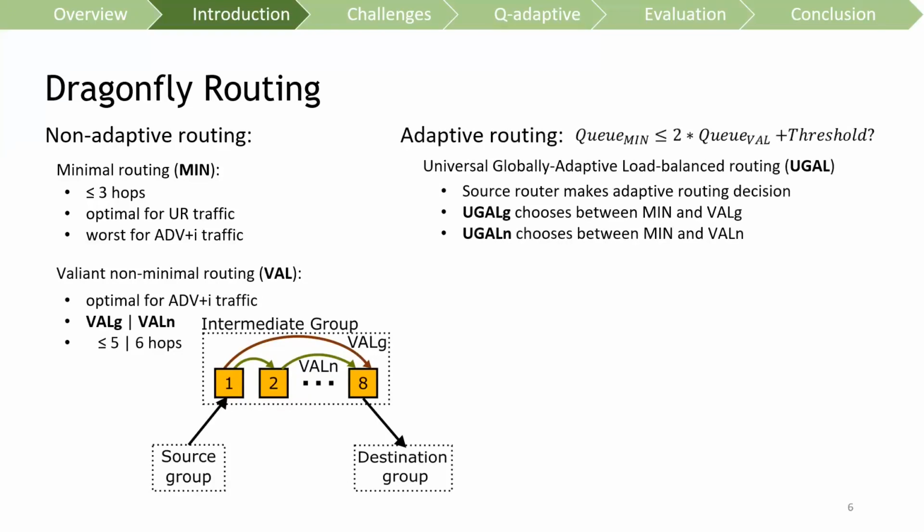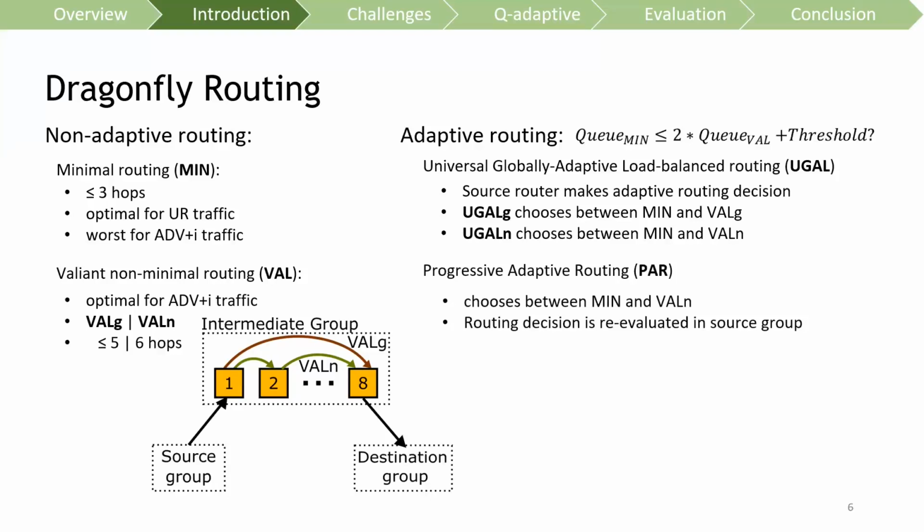Adaptive routing forward packet either minimally or non-minimally according to the network condition. UGAL is a widely used adaptive routing solution that it lets the source router make a one-time adaptive routing decision. Depending on the used non-minimum routing path, UGAL has two variants of UGALG and UGALN.